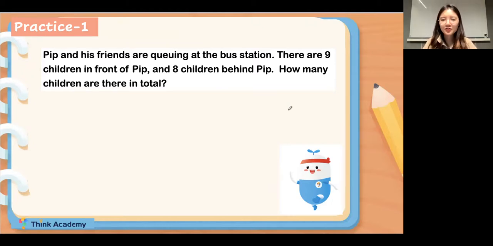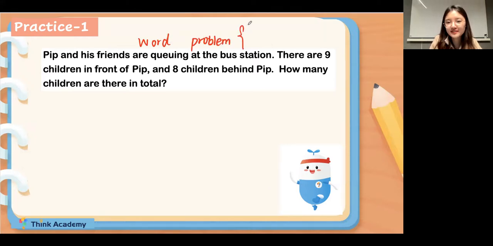Okay, everyone. So for now, there are lots of words here, right? So basically, it's a word problem. So when we face a word problem, we need 3 steps. Read it. Okay, very well done, everyone. I can see lots of right answers, but please wait for me for a second, okay?